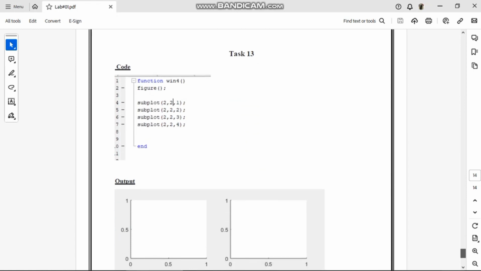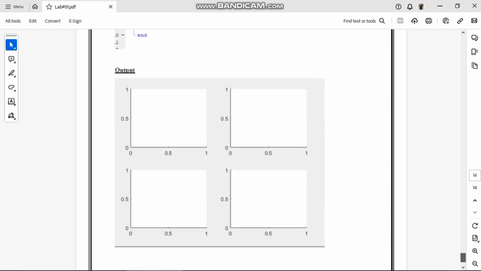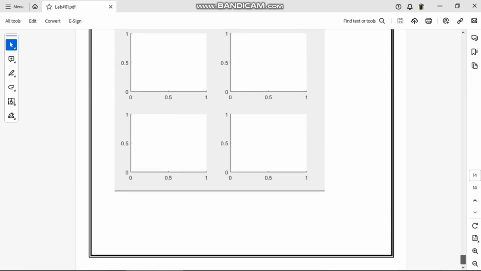In task 13 again I have used the subplot function. In this, subplot(2,2,1); subplot(2,2,2); and the output has been shown in the following figure.